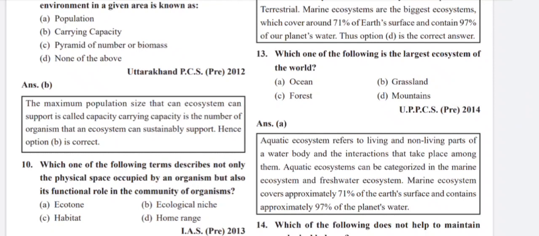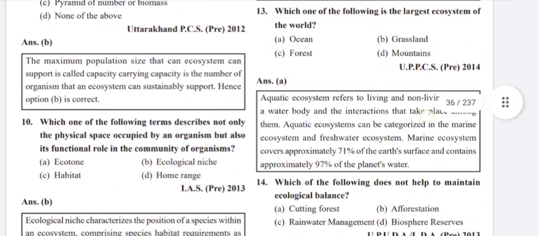Ocean. Aquatic ecosystem refers to living and non-living parts of a water body and the interaction that takes place among them. Aquatic ecosystem can be categorized into the marine ecosystem and freshwater ecosystem. Marine ecosystem covers approximately 71% of the Earth's surface and contains approximately 97% of the planet's water.